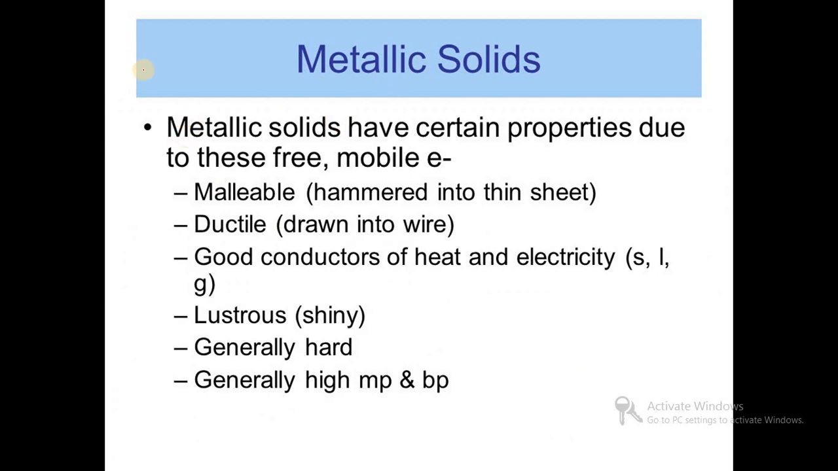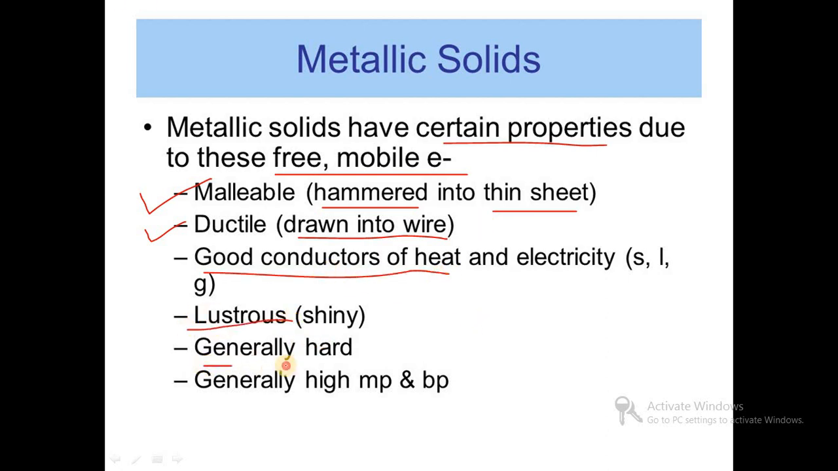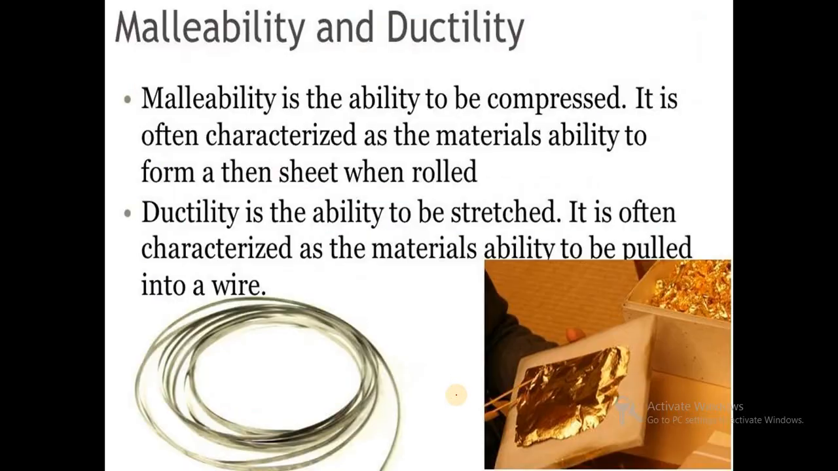Metallic solids have certain properties due to the presence of free mobile electrons. Metals are malleable in nature. Malleable means when hammered, they are converted into thin sheets. They show ductility, meaning they can be drawn into wire. They are good conductors of heat and electricity, lustrous in nature, generally hard, and have high melting and boiling points. These are some properties of metallic solids. Now we will see in detail what malleability and ductility are.